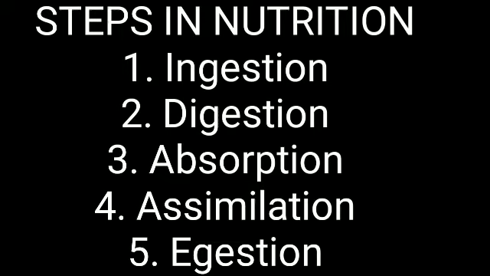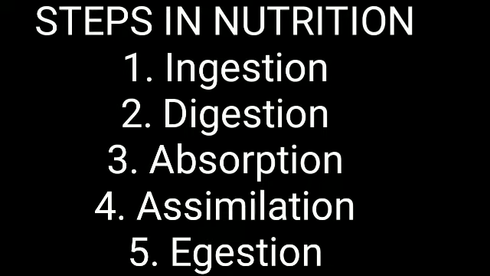Nutrition in animals involves various steps from ingestion to egestion. So let's learn one by one the steps in nutrition. First one, ingestion. That is, food is taken into the body. Second, digestion. It means conversion of food into simple soluble forms. Third is absorption.